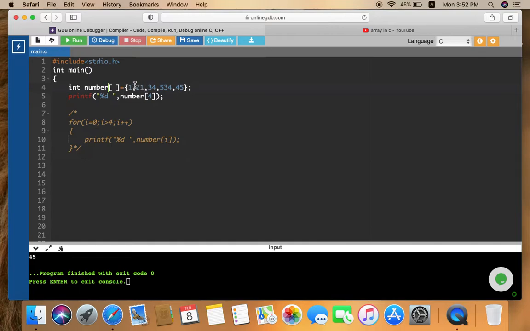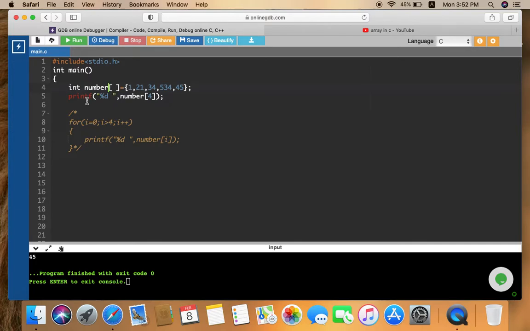Now the second question: what is the size of the array? As I discussed in the previous video, this is one exceptional case where no value is written inside the brackets, meaning the size of the array is not specified by the user earlier. So what is the size of this array if no value is written? You have to count the number of elements that are provided: 1 2 3 4 5. So the size of this array is 5.